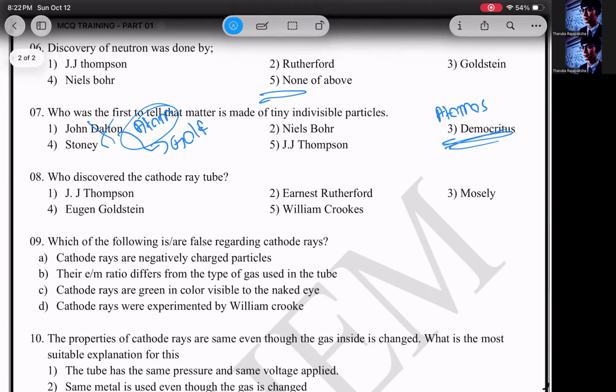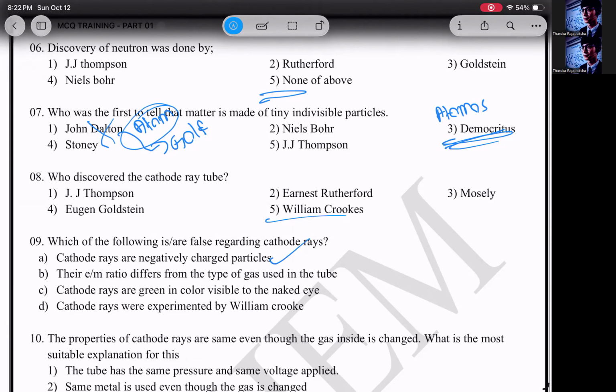Then eighth one, who discovered the cathode ray tube? The cathode ray tube was discovered by William Crookes, people, not J.J. Thomson. I hope you have not put the first answer, because that's wrong. The properties of cathode rays were discovered by J.J. Thomson, but William Crookes was the person who discovered the cathode ray tube. Right. Ninth one, which of the following is or are false regarding cathode rays? Cathode rays are negatively charged particles. That is correct.